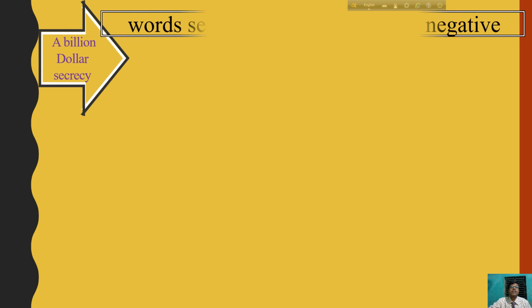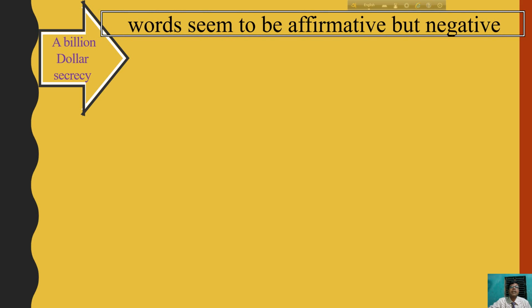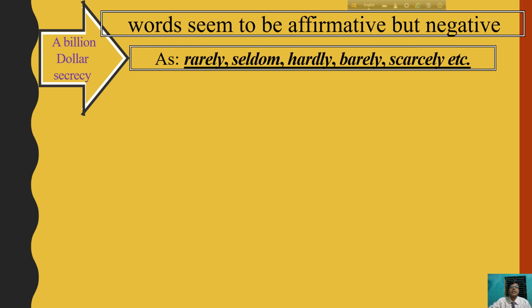There is also another secrecy here. What is the secrecy? Words that seem to be affirmative but are negative. Sometimes we make mistakes here. Rarely, seldom, hardly, barely, scarcely: these types of words seem to be affirmative, but they are negative.